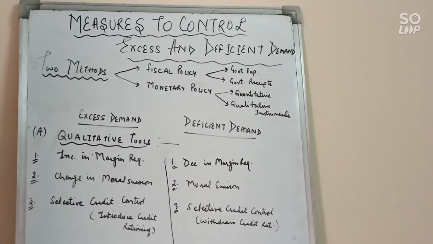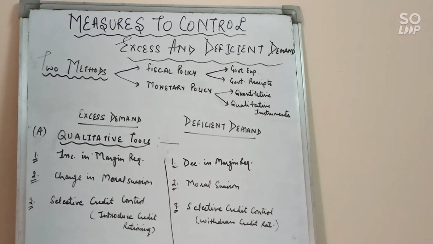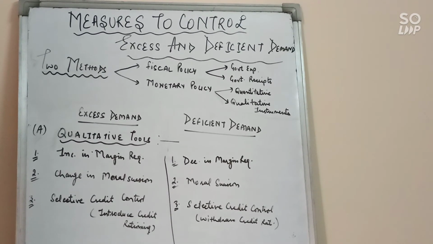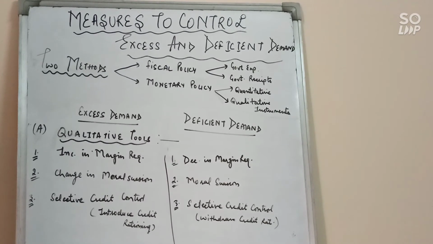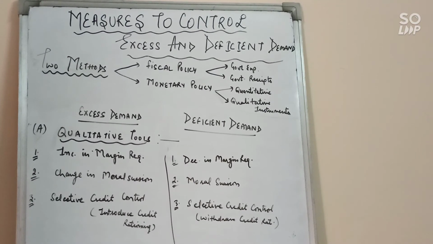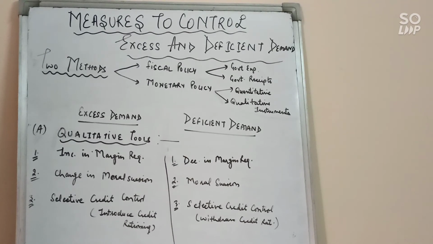Third is selective credit control. Selective credit control means when the central bank gives direction to the other banks to give or not to give credit. So how can we control the credit? The central bank will introduce rationing of credit. It means they will set limits on how much maximum credit a particular sector can take, in order to prevent excessive flow of credit in the economy. So it helps to reduce the money supply in the economy, which will automatically help to control aggregate demand also.